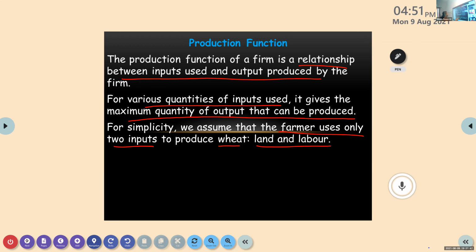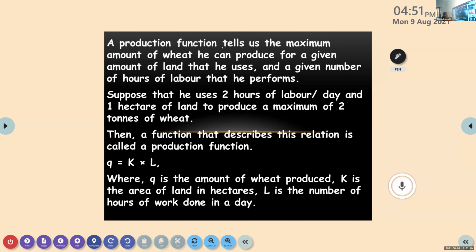Now, production function, what did I say? What do you mean by a production function? It is a relationship between inputs used and outputs produced. So here, what they have given is the maximum amount of wheat he can produce with the amount of land he is using, and at the same time the number of hours of labor he performs. So that is the production function for him.